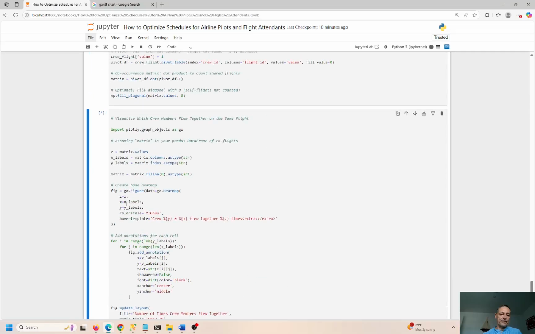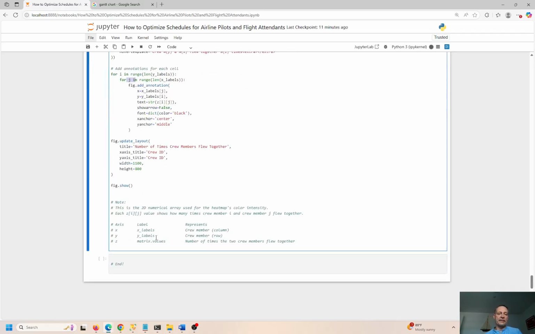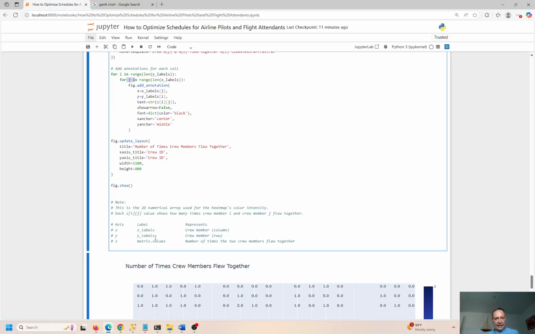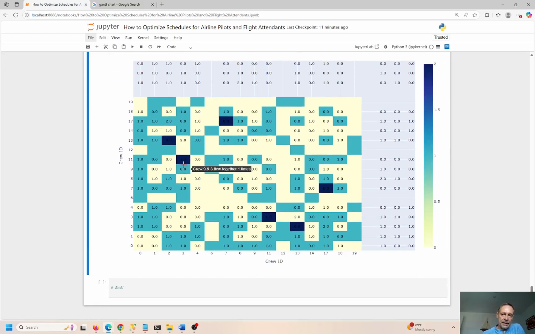Again, I'm going to create just a small little matrix over here using the I's and the J's to get all the X labels, all the Y labels, and the Z's are going to represent the counts per day that crew members fly together. So we'll see this, it's working. I should see a result right now, actually, and we can see down here, we have 2 crew members flying, crew 9 and crew 3. Here we have 13 and 2, 17 and 7, 7 and 17 again, and here we have 2 and 13, and then 3 and 11. Oh, 3 and 11 there, and 2 and 13, right? So that's why they show up 2 times. All the others are 1 or 0 flying together.